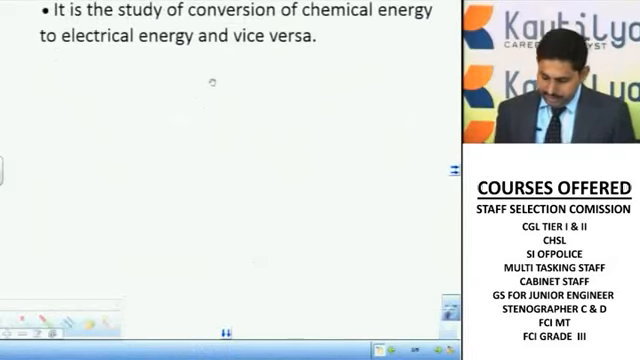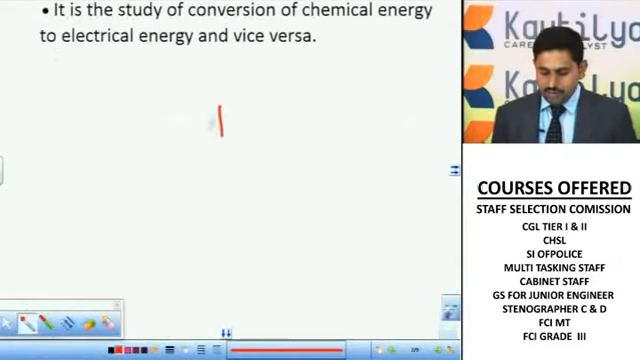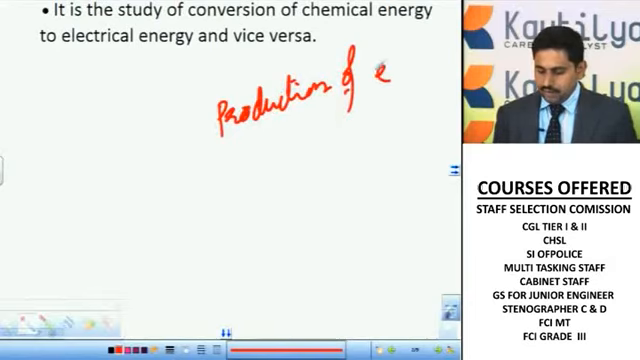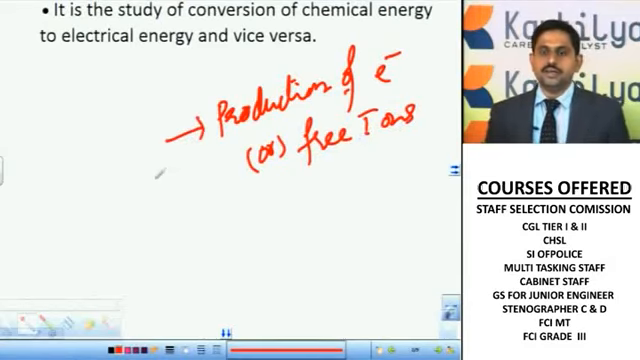if you want to produce electricity, definitely there should be production of either free electrons or free ions. So what I want to say here is, say for example the light is glowing, the fan is rotating. Why is it rotating, why is that glowing? Because there is a flow of electricity.